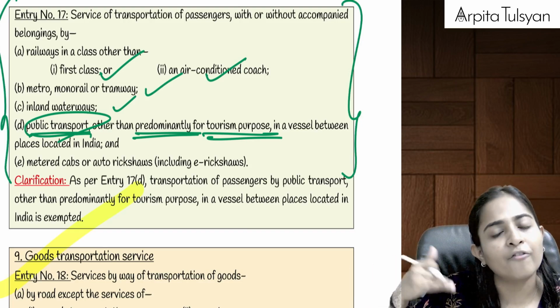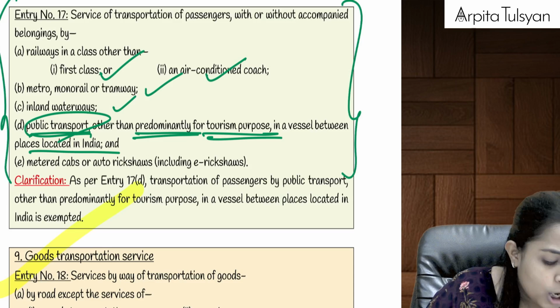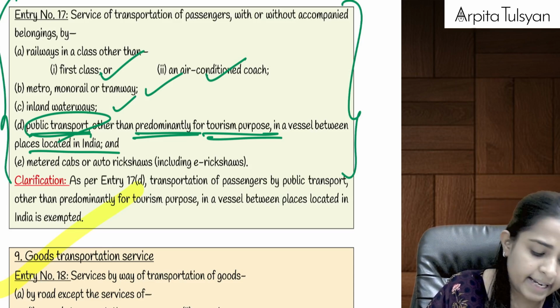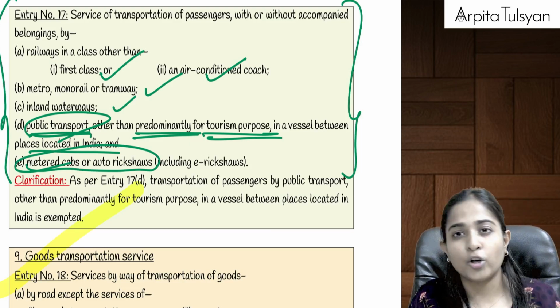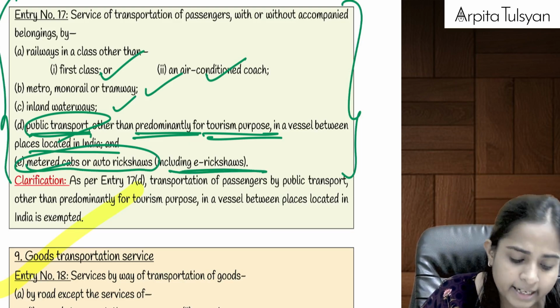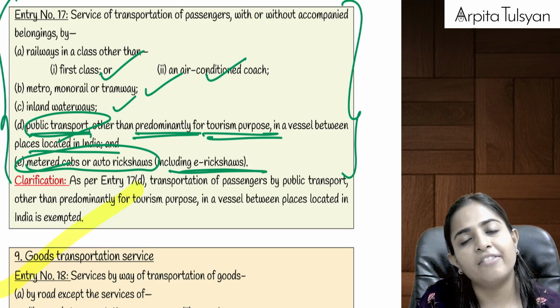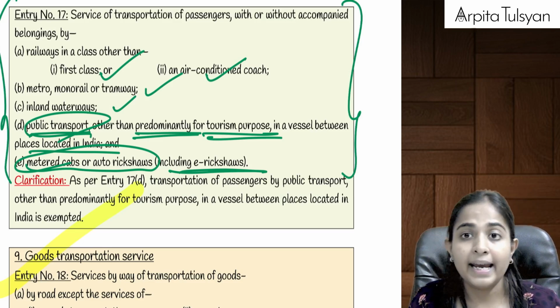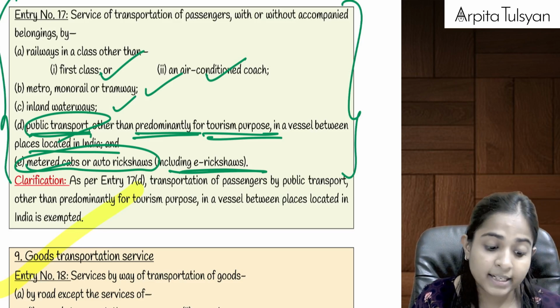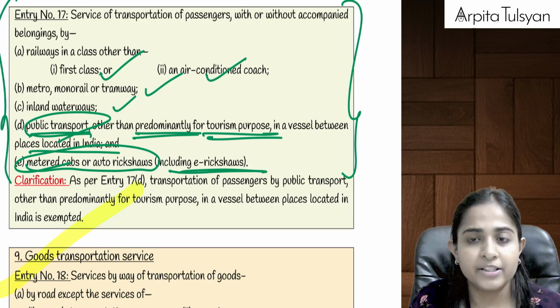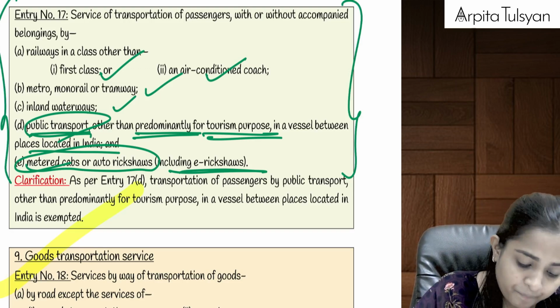People travel from one place to another for work also. So even that is going to be totally exempted from GST. And metered cabs or auto rickshaws, including e-rickshaws, if we are traveling by these, then also it is going to be exempted. But again, if these services are provided through an e-commerce operator, then GST will be applicable, right?